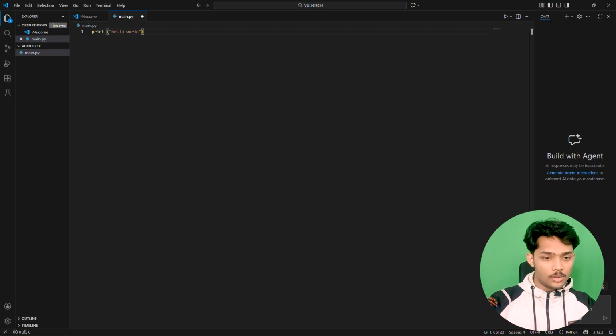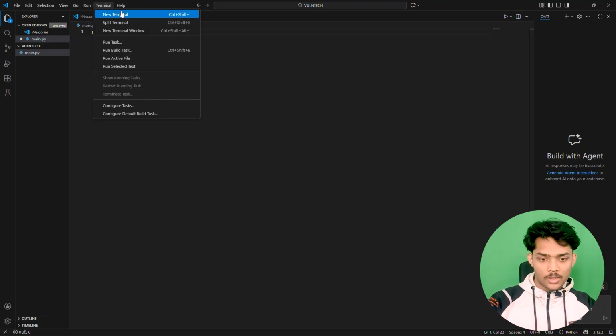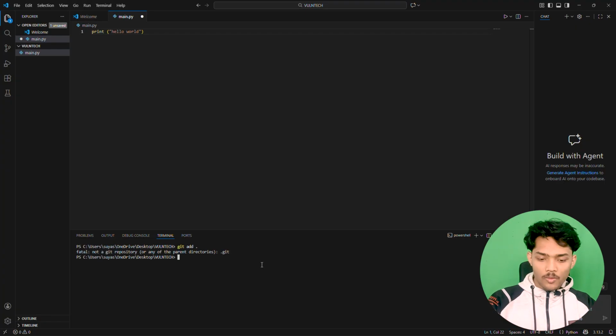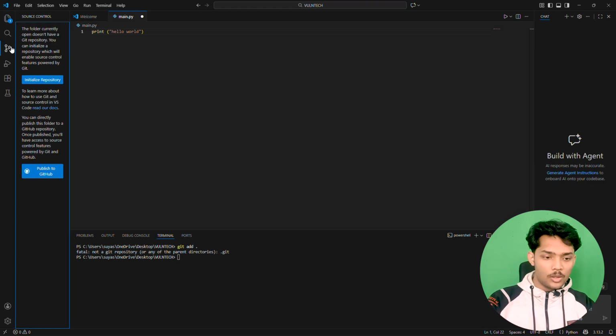If we open the terminal here and type git add dot, we will be prompted with fatal: not a git repository. That means we don't have a .git folder in our Volunteer folder. So we have to initialize git first, and to initialize git we can either click on initialize repository from the source control, or we can use this command, that is git init.